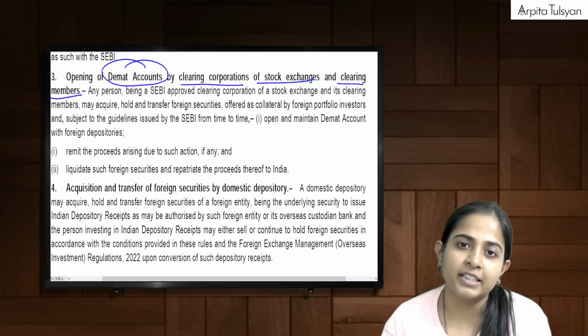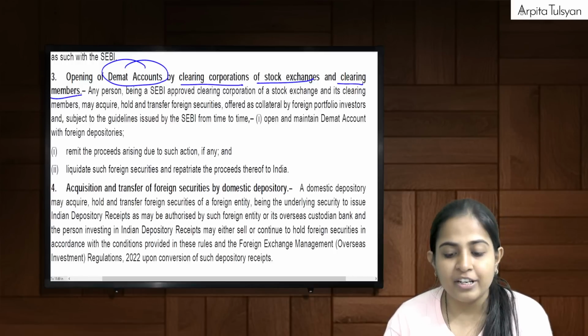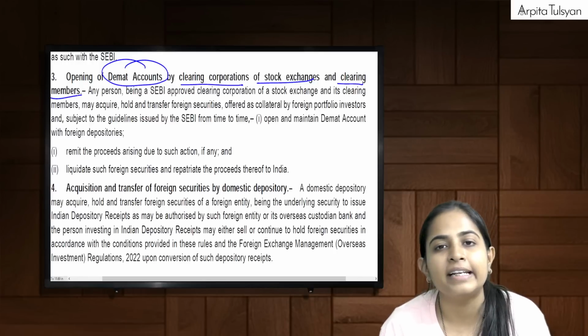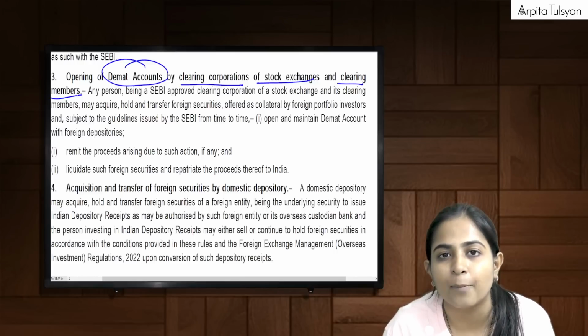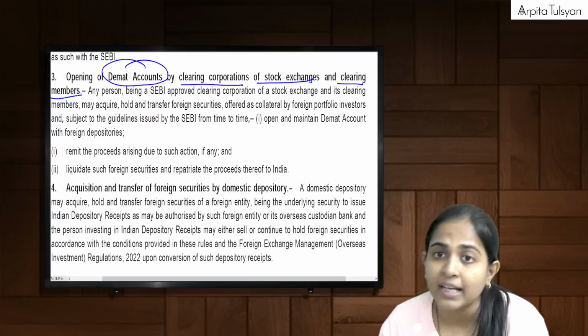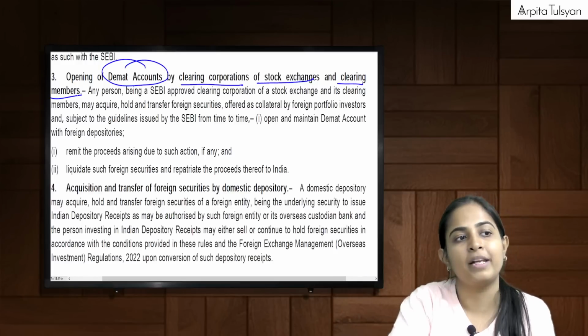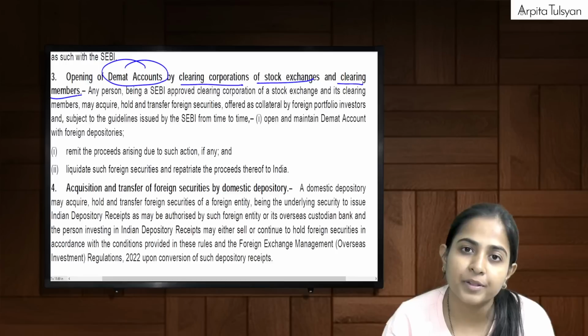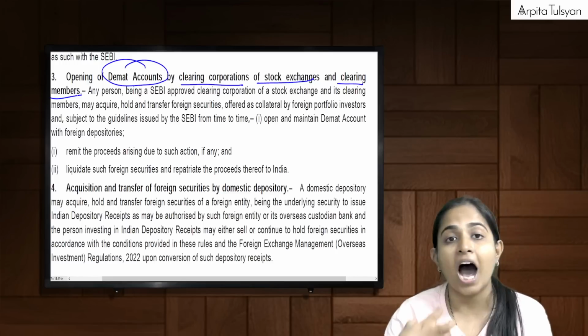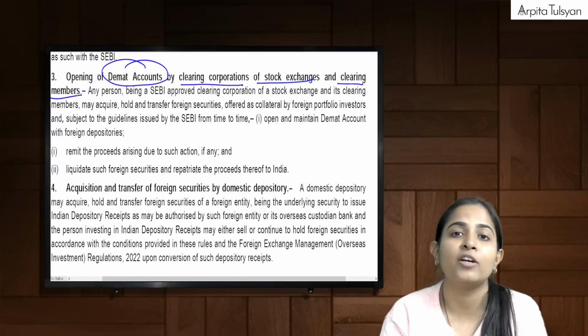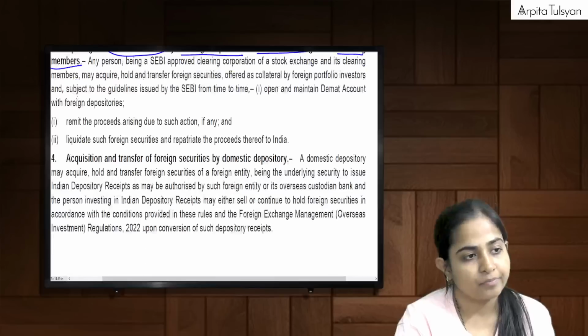Are you clear with this? Yes. If we open a demat account with an Indian depository, we don't require any approval. But for opening a demat account with foreign depositories, approval will be required, but that is allowed. Our brokers or our clearing corporations can do that.